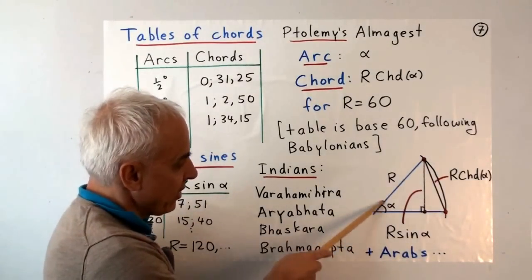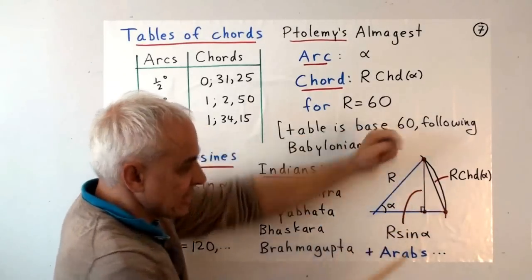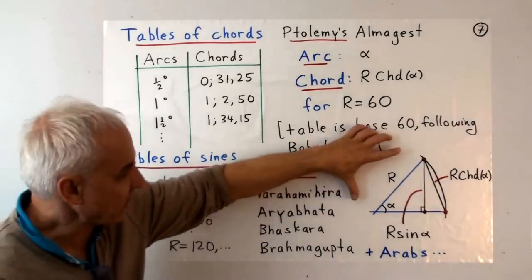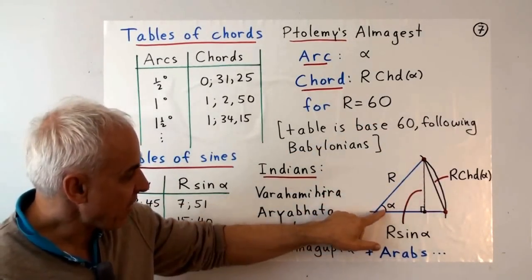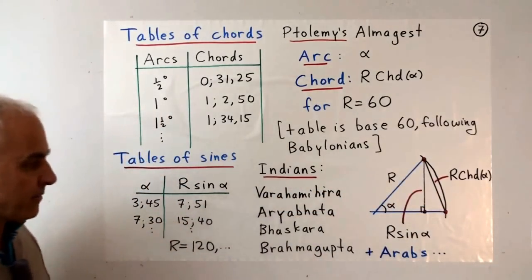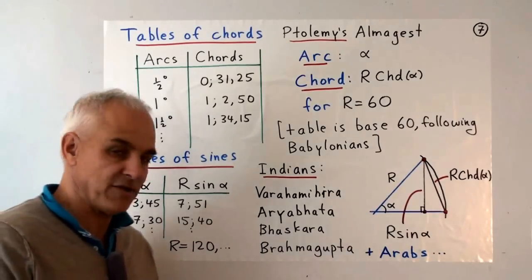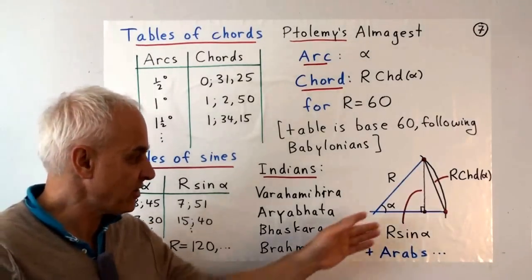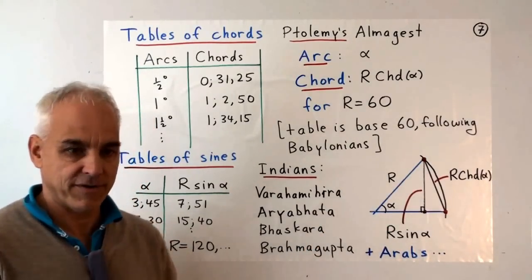So here's the picture. There's the center, there's an angle alpha, you've got 2 points. Then this straight line distance is essentially the chord. Okay, there's a factor of r, the radius. But so the question is, given alpha, how long is that chord? And you had to compute that. There were various clever ways of computing it for different values of alpha. There was no easy formula for it.